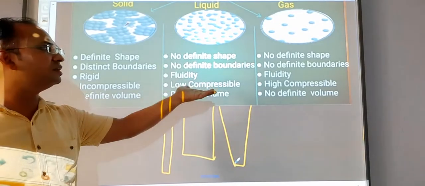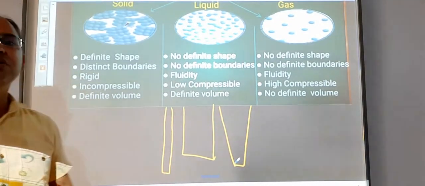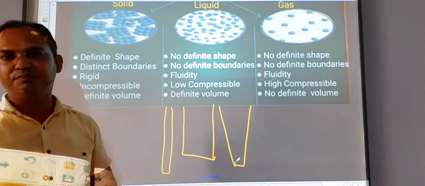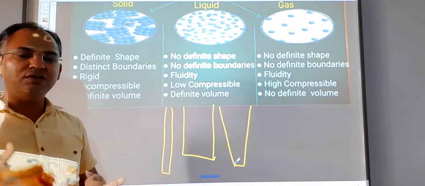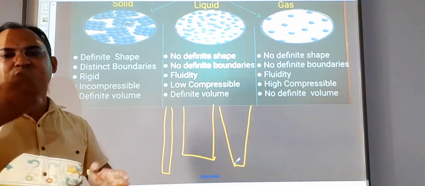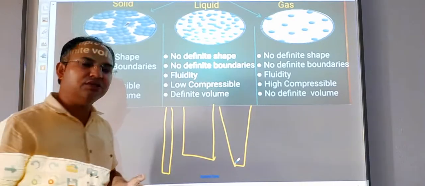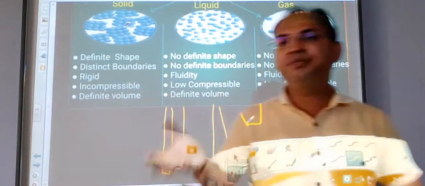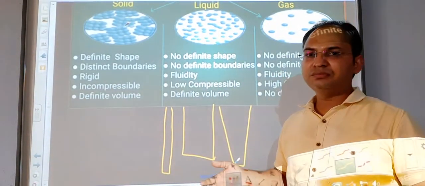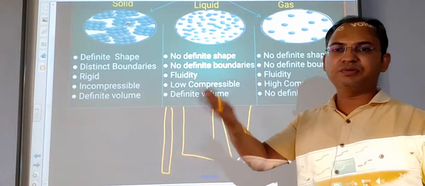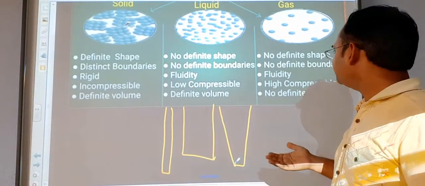And in the same way, gases also do not have a definite shape. If you put 1 liter of gas in a jar, its shape becomes whatever the shape of the jar. If you put gas open in a room, it will take the shape of the room also.